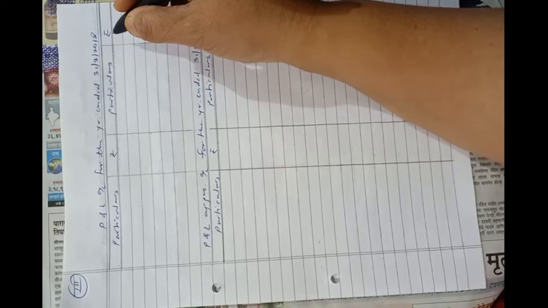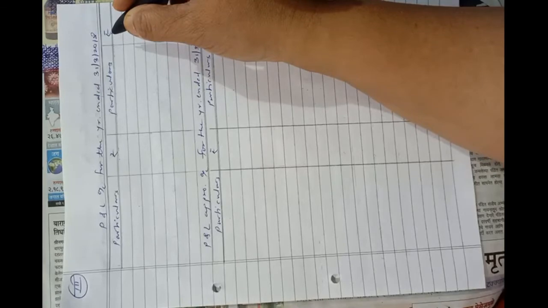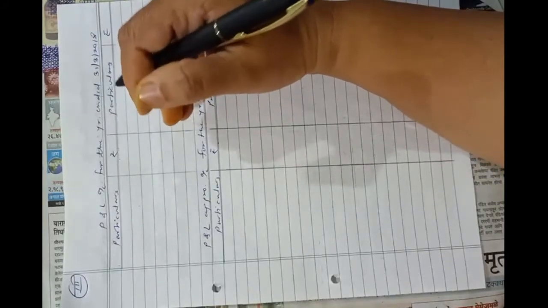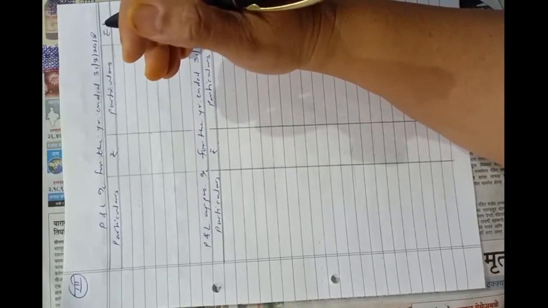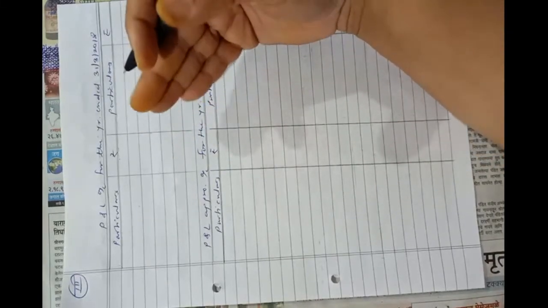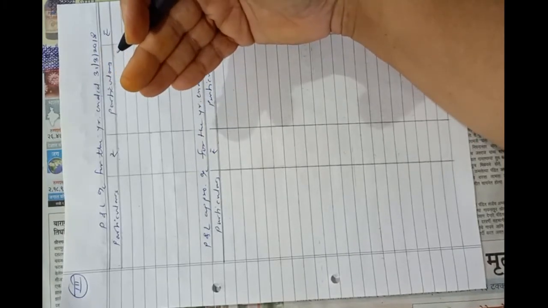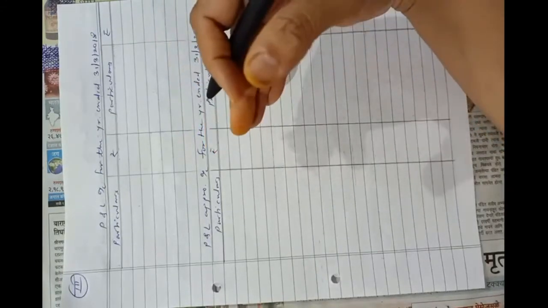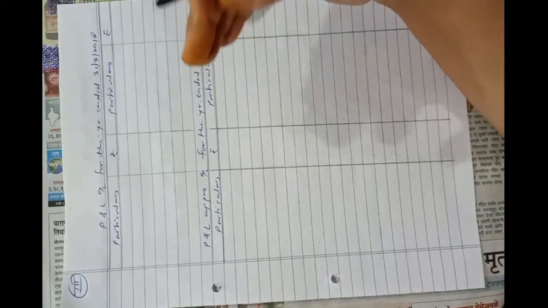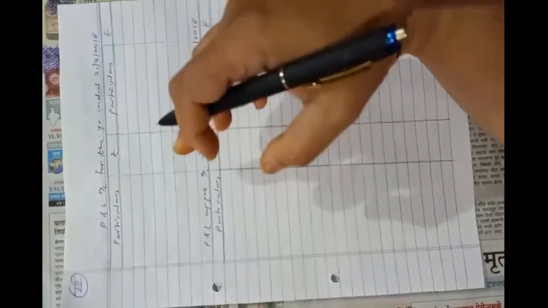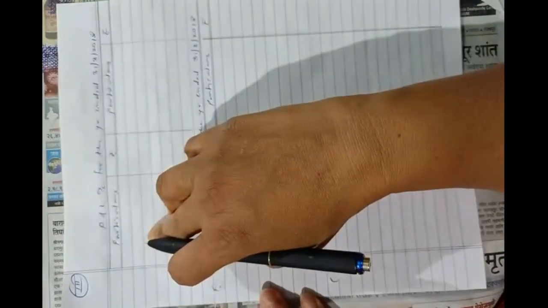They told us that Perfect advanced rupees 10,000 as a loan to the partnership on 1st October 2017, and in the fourth adjustment, interest on loan was given to Perfect at 6% per annum. Similarly, in the fifth adjustment they told us that Noble is to get rent of rupees 2,000 per month. So these items, that is interest on loan to Perfect and rent payable to Noble, are charges against profit. They are not appropriation of profit. So charge against profit items should be entered in the debit side of the profit and loss account.